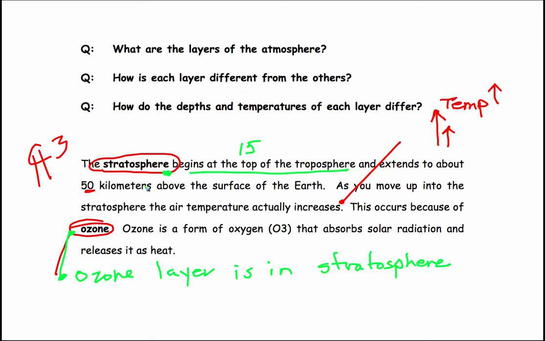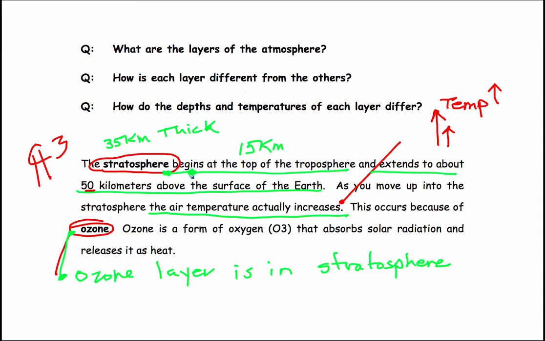And extends to 50 kilometers above the surface. Now that doesn't mean that it's 50 kilometers thick. It's 50 kilometers above the surface. The top of the troposphere is 15 kilometers above the surface. So if the top of the stratosphere is 50 kilometers above the surface, then the stratosphere would be about 35 kilometers thick. As you move up into the stratosphere, the air temperature actually increases.